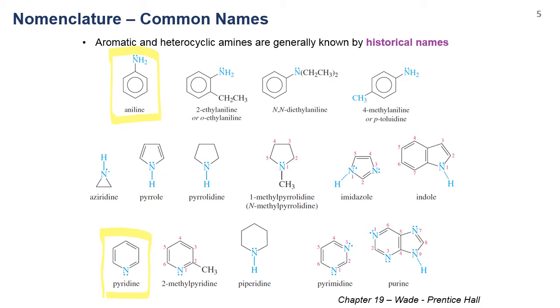For the derivatives of aniline, you just use aniline as your main chain, and then you add, for example, this ethyl group as a prefix in front. Or for this compound, you have 2 ethyl groups connected at the nitrogen, so it becomes N,N-diethylaniline like this. Okay.